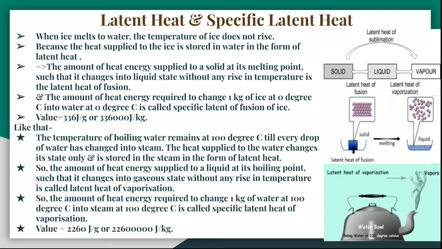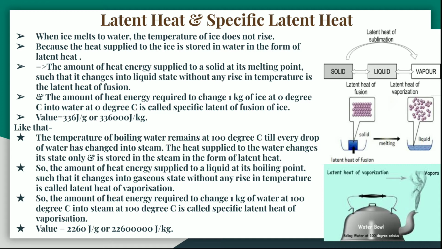The amount of heat energy required to change 1 kg of water at 100 degrees centigrade into steam at 100 degrees centigrade is called specific latent heat of vaporization, and the value is either 2260 joule per gram or 2260 into 10 to the power 4 joule per kg.